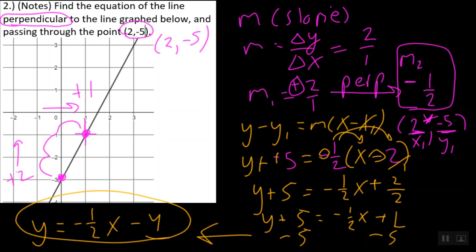Alright guys, I know that these seem difficult at first, but let's go ahead and do one more example. Okay, for pre-AP geometry, this is the third and final way that you would see these problems. It says find the equation of the line perpendicular to the line negative 2x plus 4y is equal to 12.